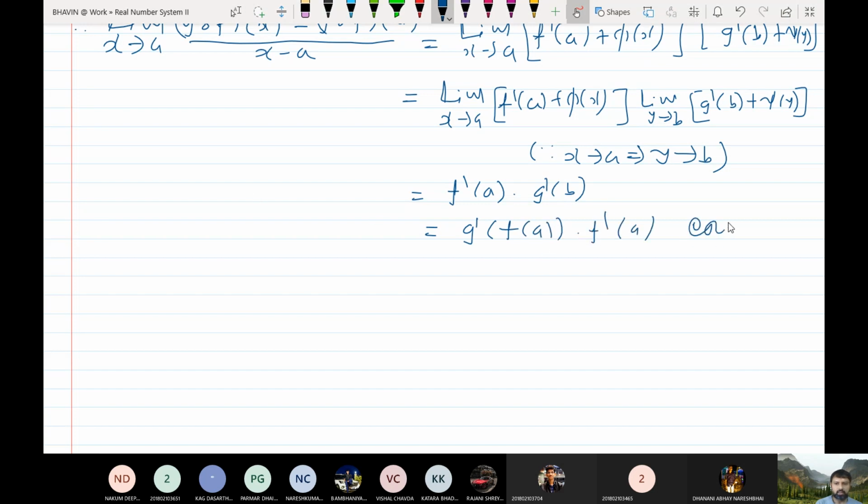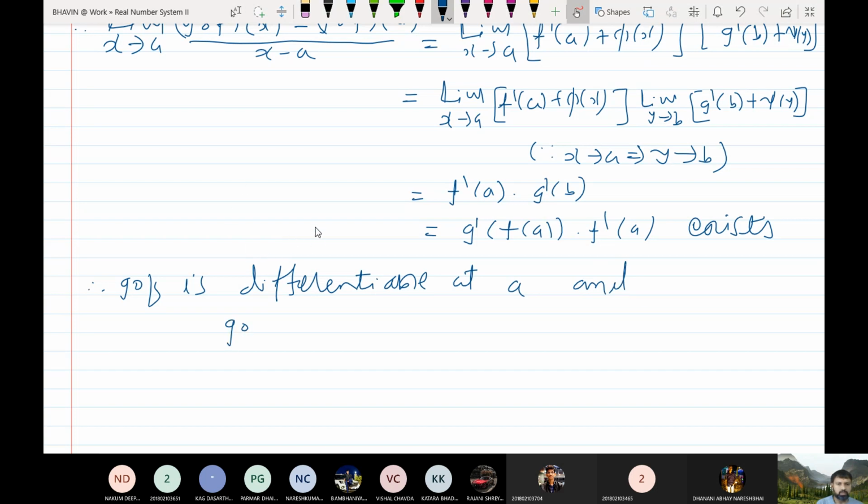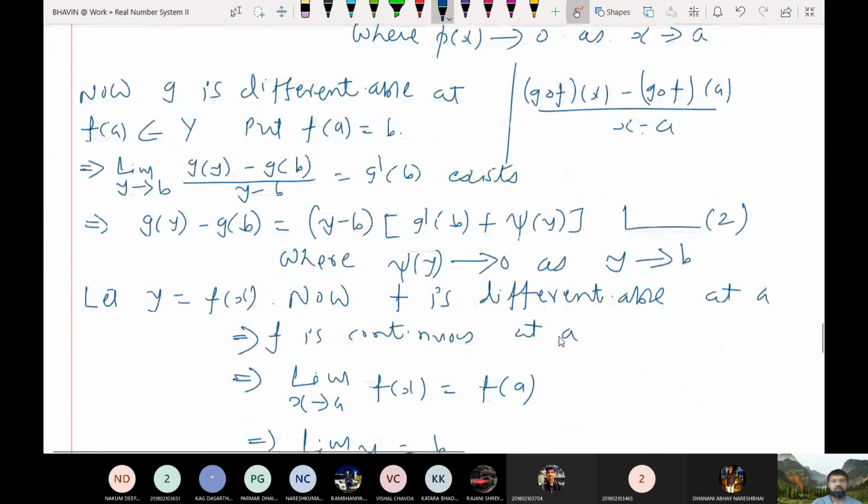And this exists, therefore g compose f is differentiable at a, and its derivative (g compose f) dash at a is nothing but g dash of f(a) into f dash a. Clear? Do you understand?